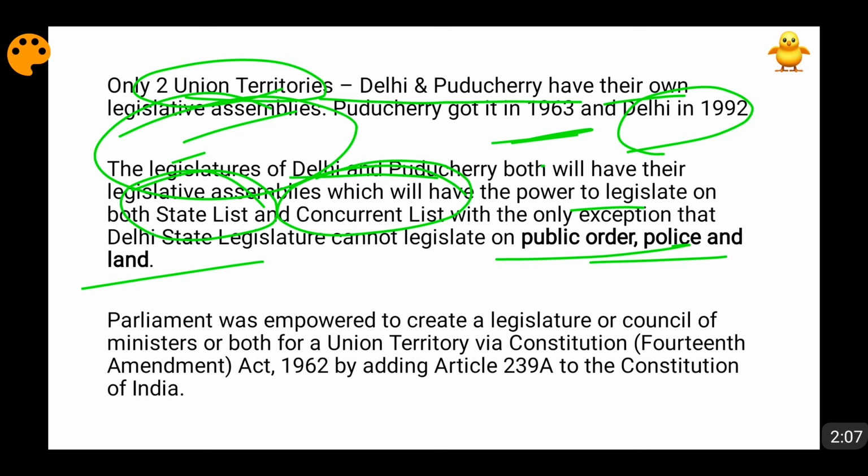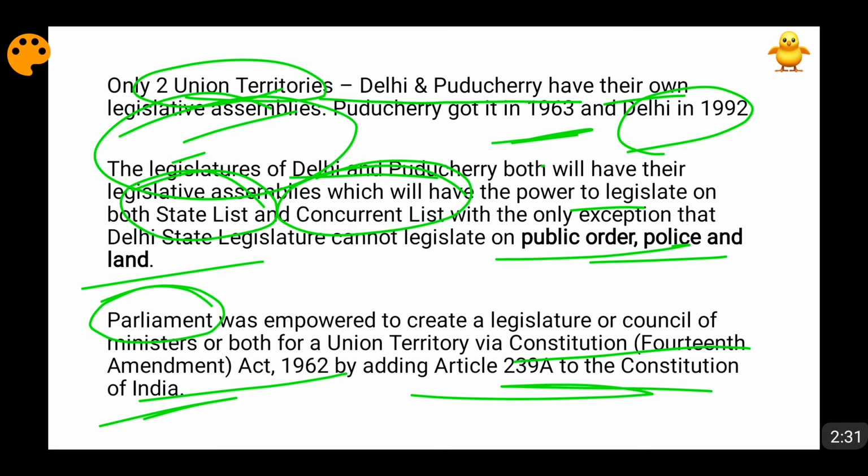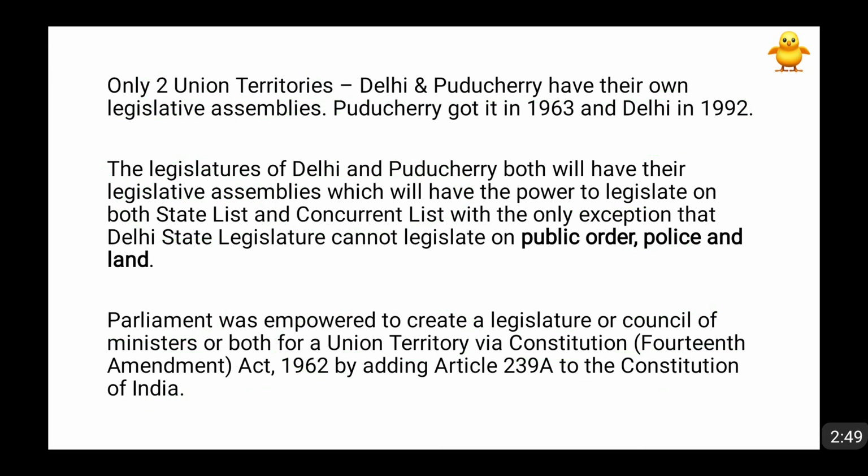Now what happened, friends, in 1962 the Constitution 14th Amendment Act came, and through this amendment Article 239A was added to the Constitution of India. This Article 239A gave Parliament the power to create a legislature or council of ministers for a union territory, and through this the state legislature for Puducherry was created in 1963.